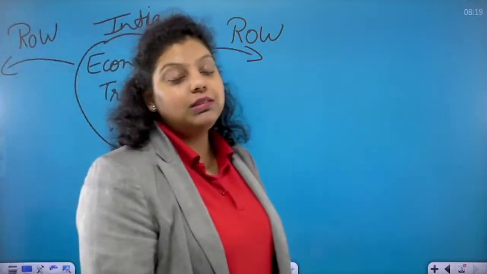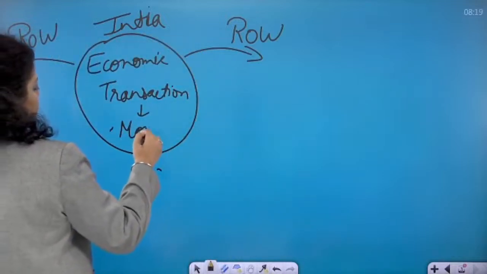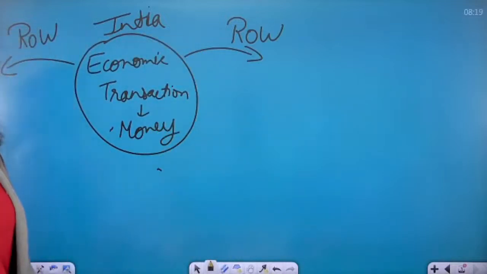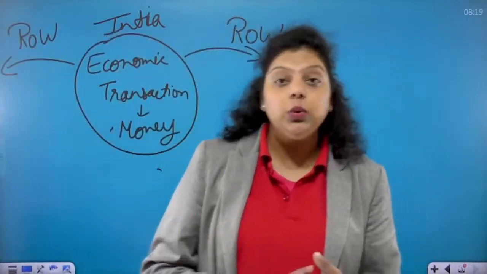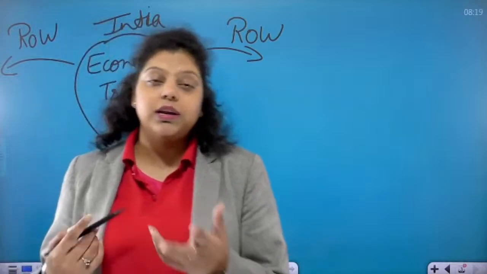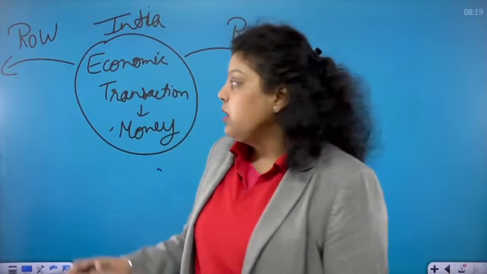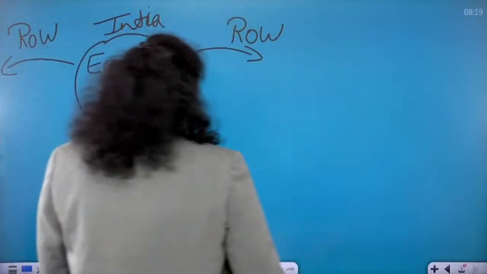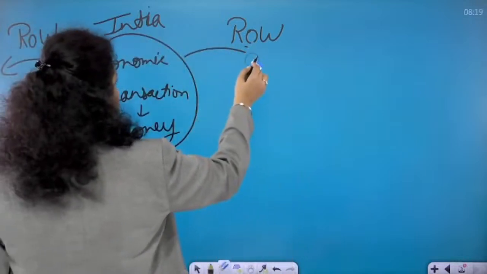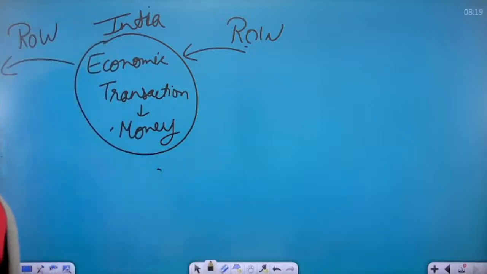Now, economic transactions mean the transactions which are related to money. Like you are doing export, import, investments, tourism, remittances. Foreign investments are coming into the country. Grants are coming or going outside the country. So whatever money is coming inside the country and going outside the country is known as your balance of payment record.